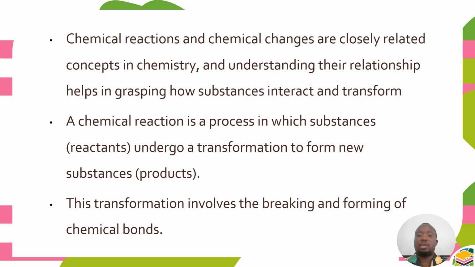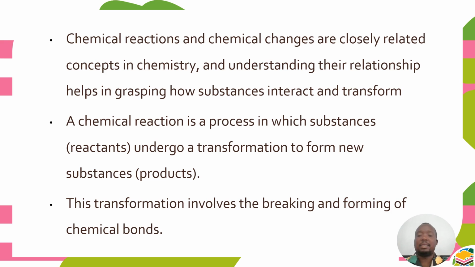So a chemical reaction by definition is a process in which substances, that is reactants, undergo transformation to form new substances known as products. For a chemical reaction to take place, there must be a transformation: reactants should be transformed to form new substances known as products.